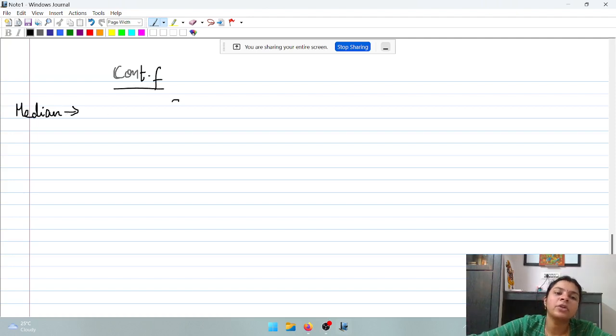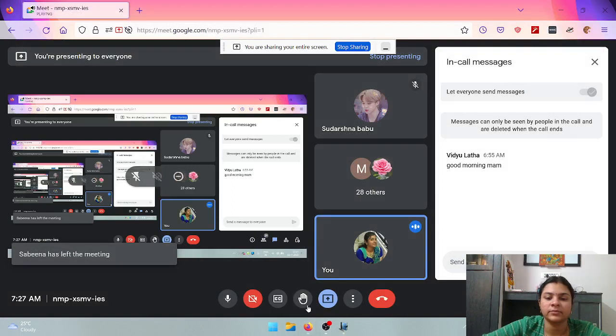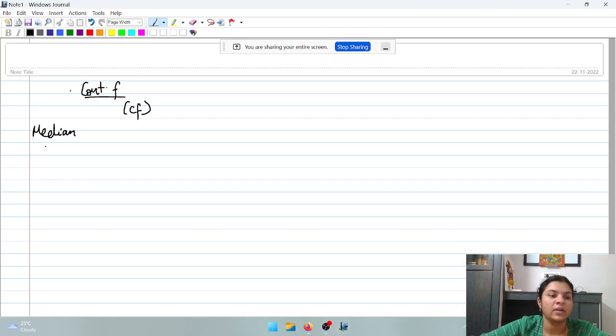we are going to use the cumulative frequency column. Now, how do we use the formula? The formula is L plus n by 2 minus n1 divided by n2 minus n1 into C.